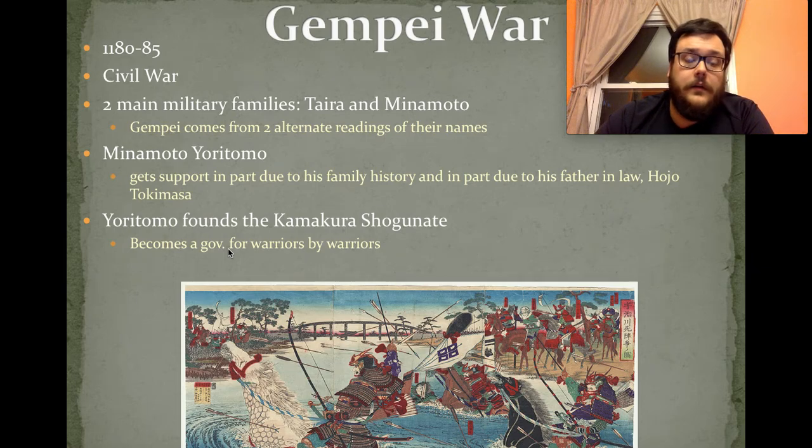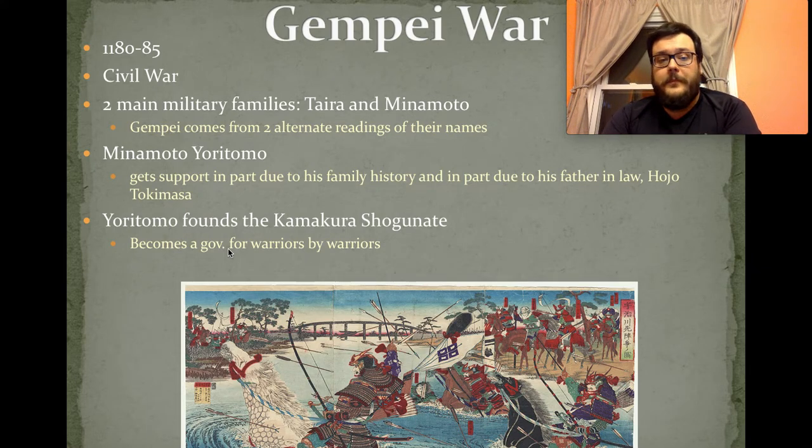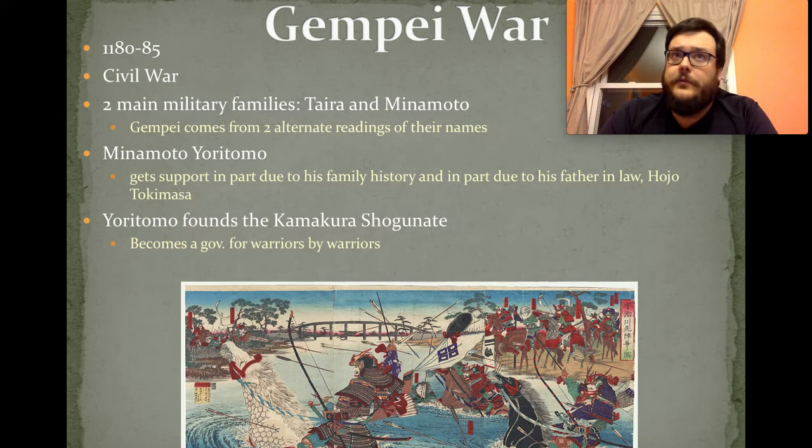So Yoritomo's goal is to create his own government, his own way of life where the government is for warriors, by warriors. The samurai are in charge, and they get to make all of the decisions. That is his goal. And if he wins this civil war, he's going to do whatever he can to make sure that the country is ruled by the soldiers, ruled by the samurai, not by the nobles like we've seen so far.